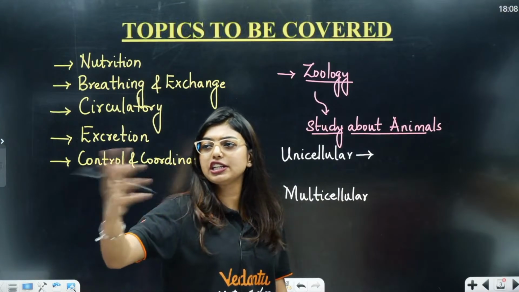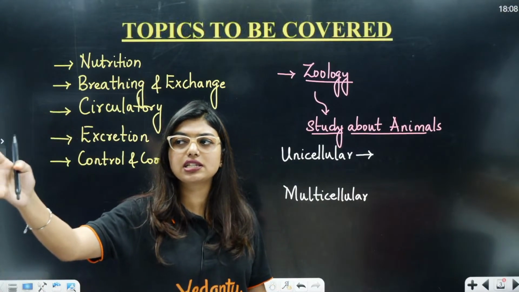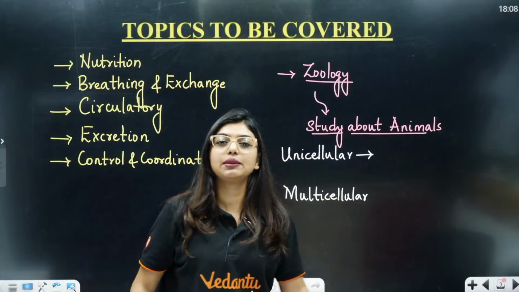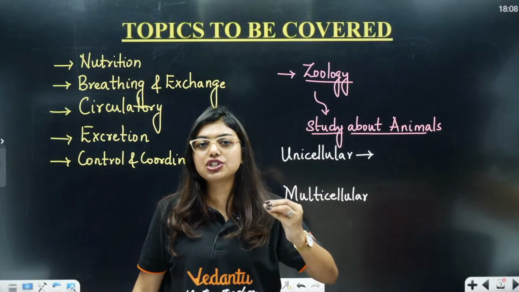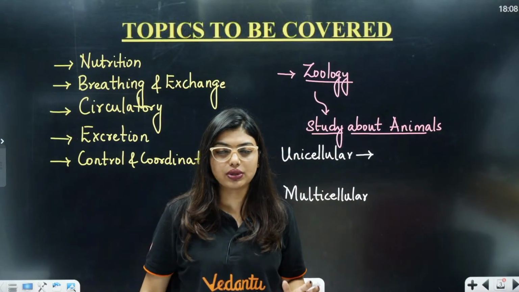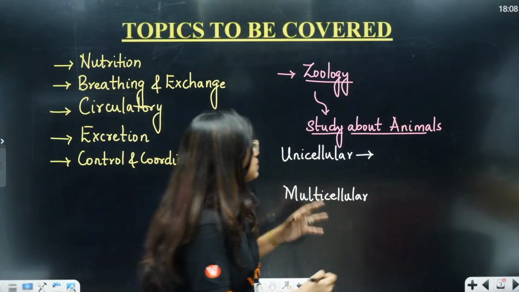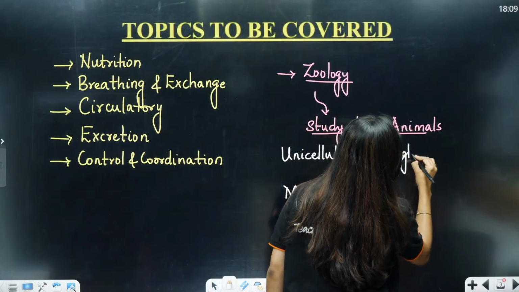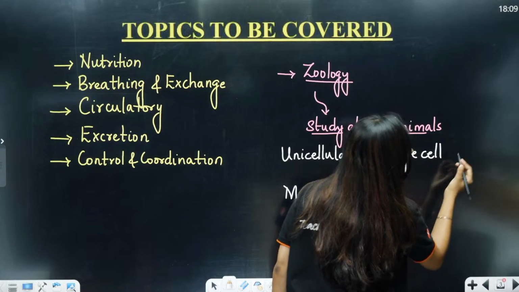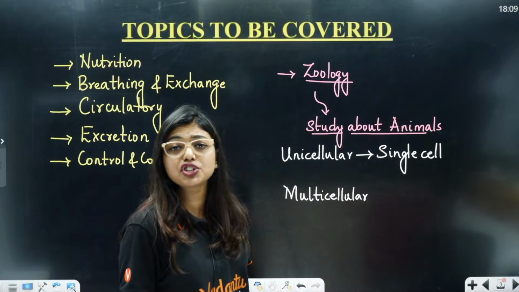Now, let us say there are many students in the class, but only Swati is the one who is very active. That means she is the one student who is active in the class, making sure that the teacher feels connected to the students. Same way, unicellular means one single cell is doing all the function and there is no division of labor.